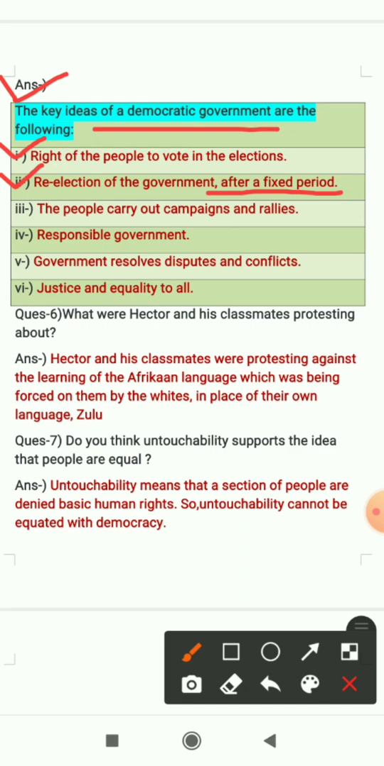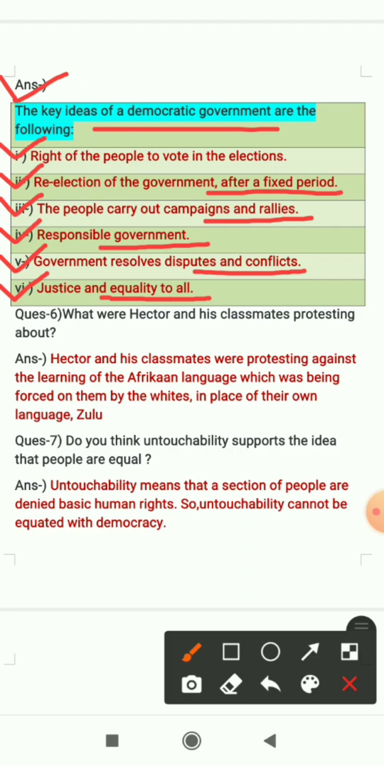Third point is the people carry out campaigns and rallies. So if the people are not satisfied with the decisions of the government, they can carry out campaigns and rallies. Fourth is responsible government. So government should be responsible for all the things. Fifth point is government resolves disputes and conflicts, which we have already discussed, that the government resolves all the disputes and conflicts between the people. And the last point is justice and equality to all, which is an important key element of a democratic government, that there should be justice and equality to all.